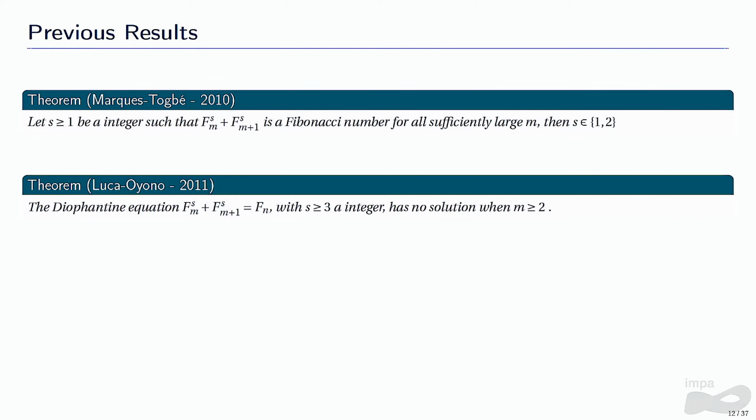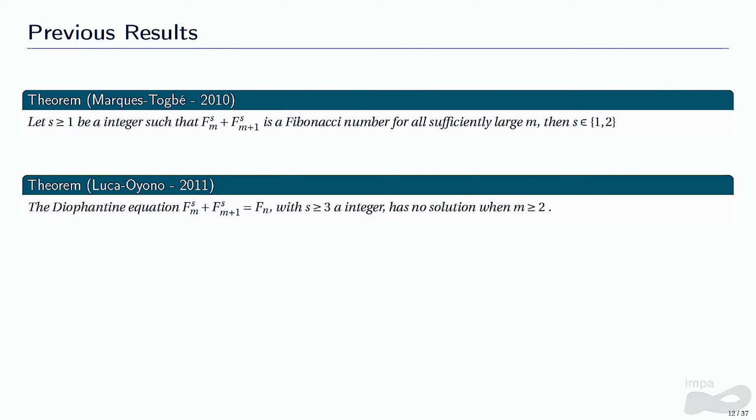But 1 year later, Florian Luca and Roger Oyono solved completely this Diophantine equation here, and they found out that if s is greater than 2, then we don't have solutions. And when I say that we don't have solutions, I mean non-trivial solutions, because if m is 1, we will always have a solution for every s.